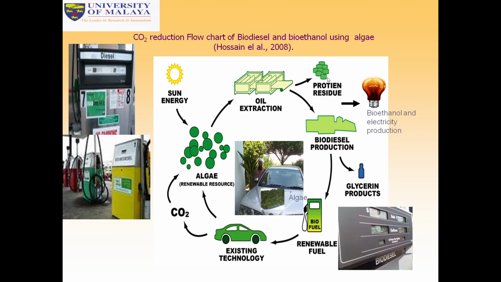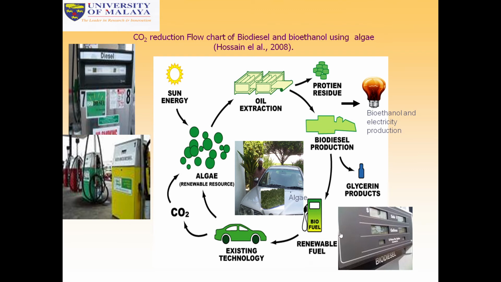These are the cellulose residues of algae. So oil can be used for biodiesel, and these residues can be used for bioethanol. Glycerin products also can be used for industrial use as bioproducts and biomaterials.